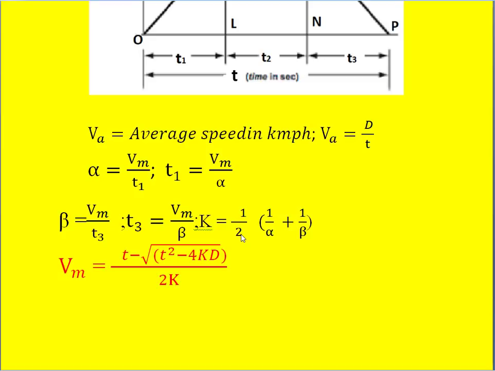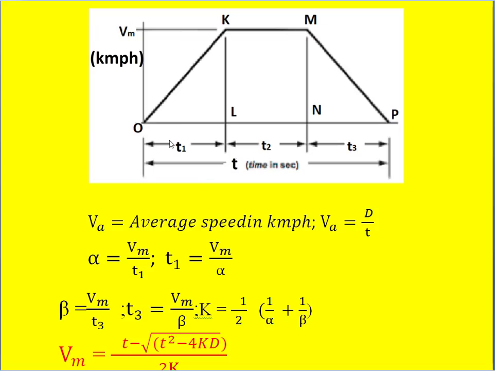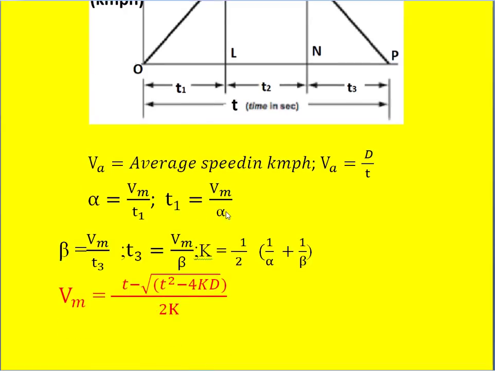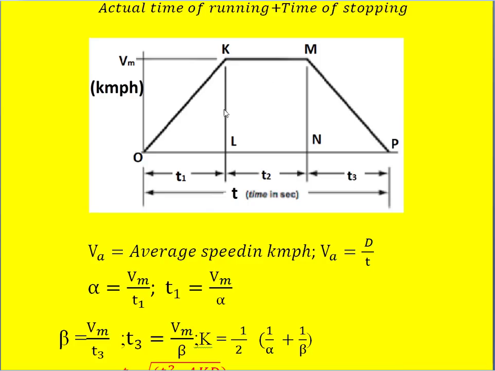And we know what is alpha. Alpha is nothing but Vm by T1. Similarly, beta is nothing but Vm by T3. Whereas if you want to know this distance, you have to calculate T2 into Vm, which is nothing but the distance traveled, that is D2.